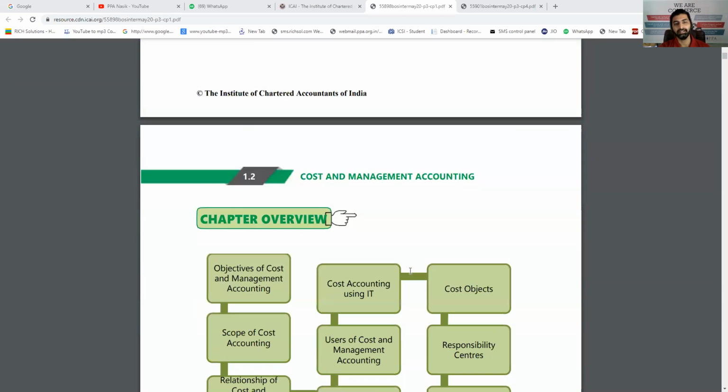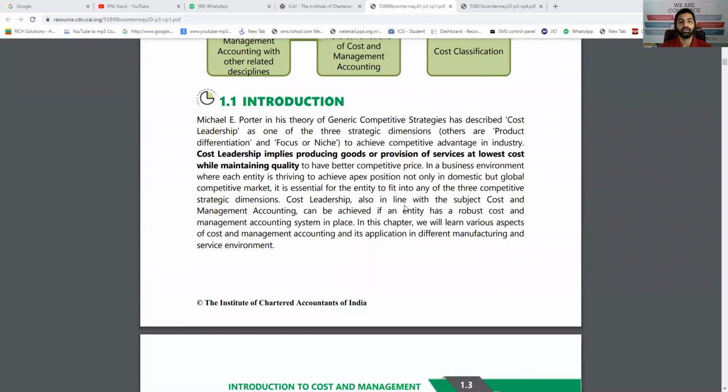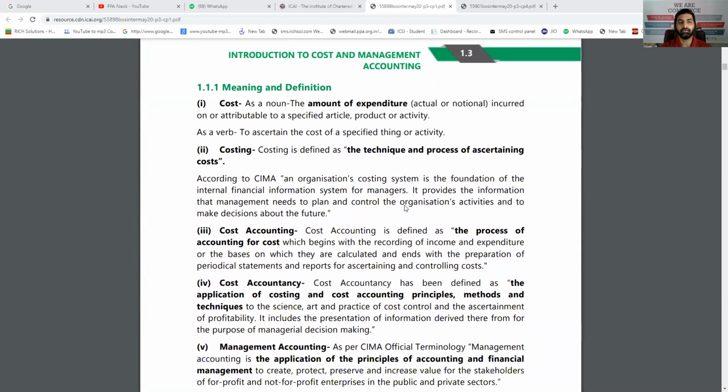Let's see what the contents are. Now this video will contain maybe 8 to 12 different short notes. So take it as a short note. I will take a pause after every short note and we'll move forward. So let's start with the basic concepts like what is cost, what is costing, what is cost accounting and all that.